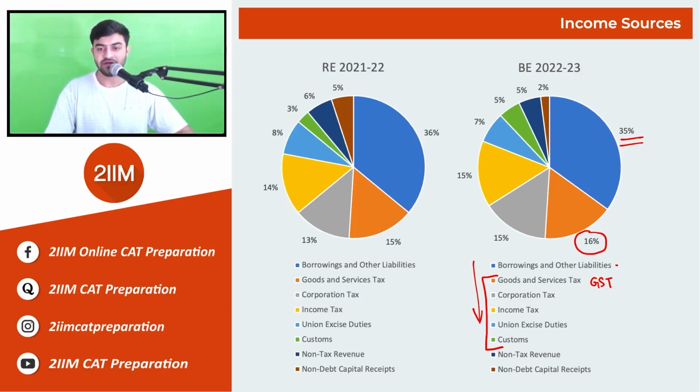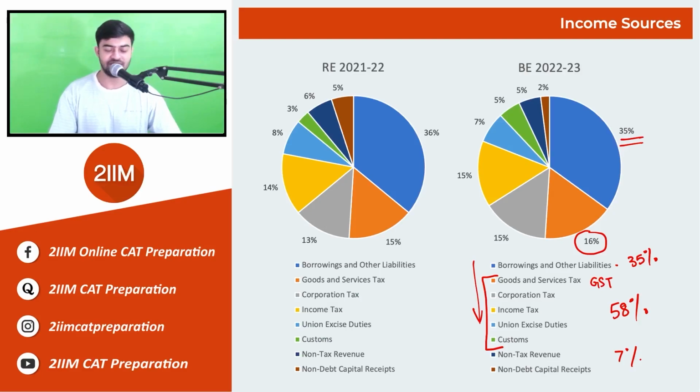So the three things which we need to be careful about is the tax part, which adds up to about 58%. 35% of the total income comes from borrowing and other liabilities, and only the remaining portion, which is 7%, comes from other sources, which are non-tax revenue and non-debt capital receipts.